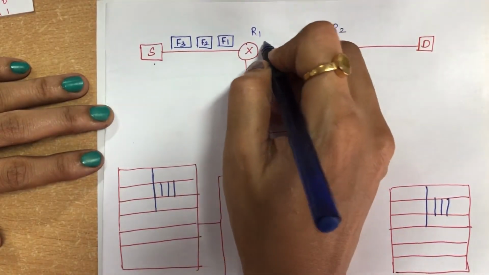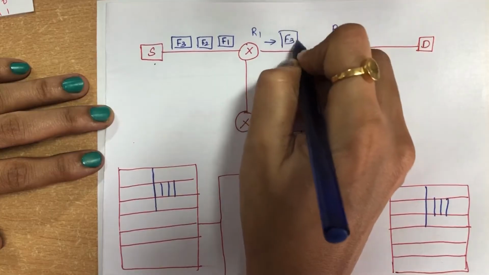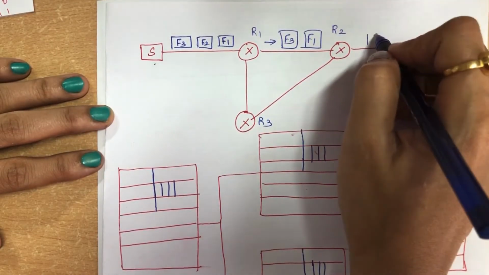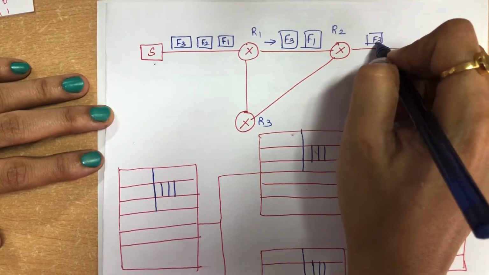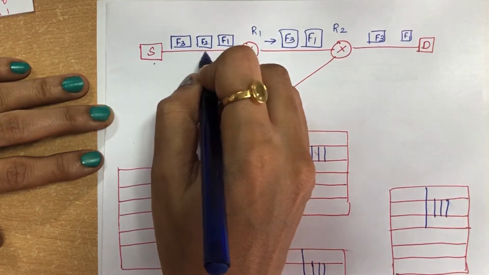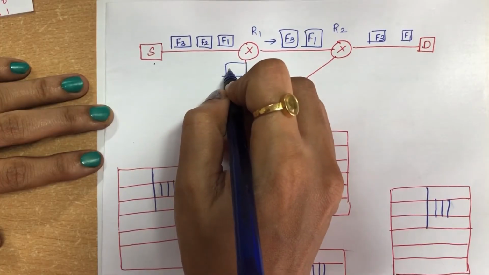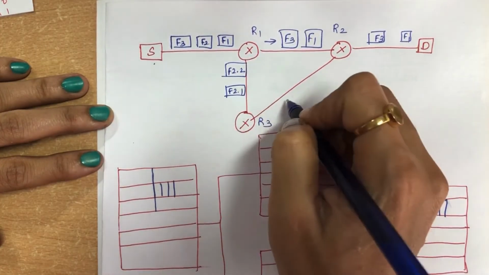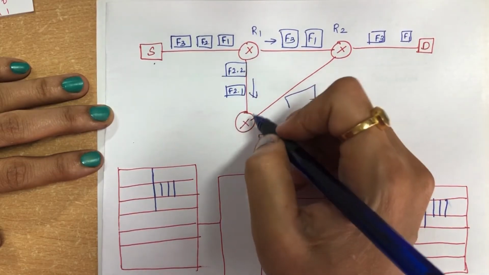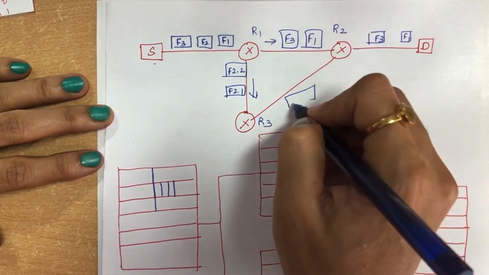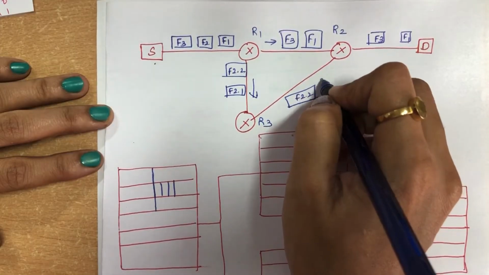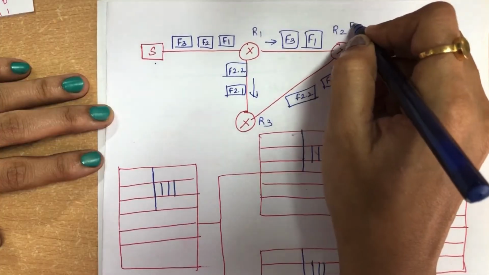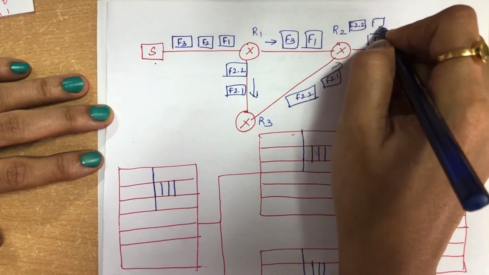So F3 and F1 will pass in this way through the routers R1 and R2. They reach the destination like this, F3 and F1. But F2 is again divided into two fragments, F2.2 and F2.1. It comes through the routers R1 and R3, and again from R3 to R2, that is F2.2, and here F2.1. So at last F2.2 and F2.1 reach the destination.